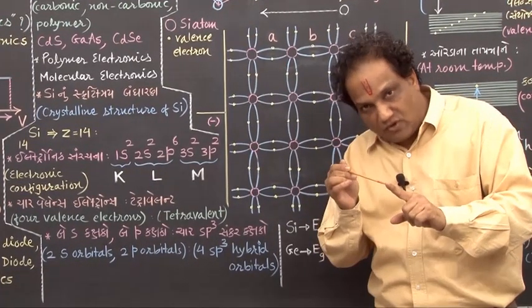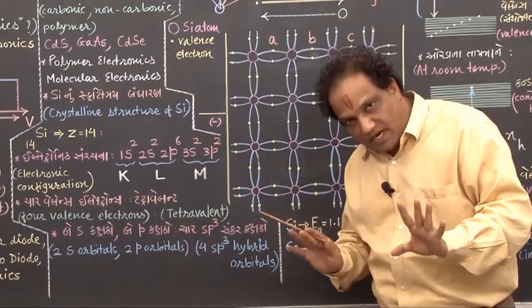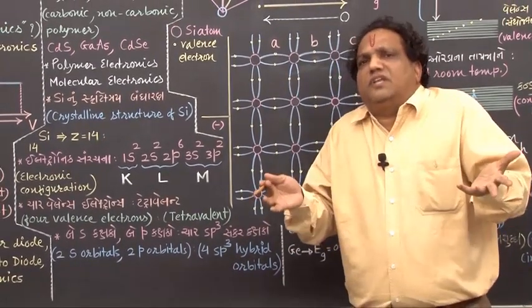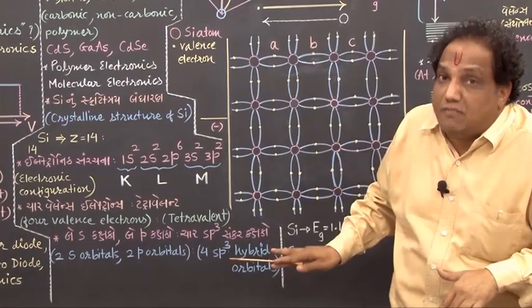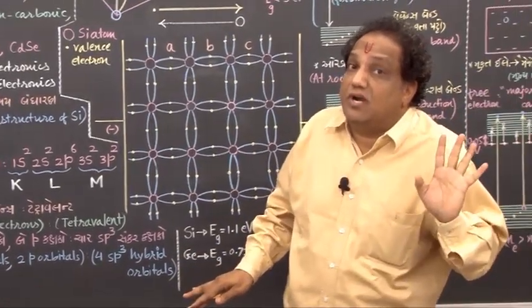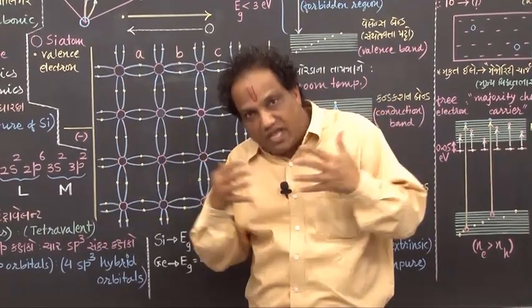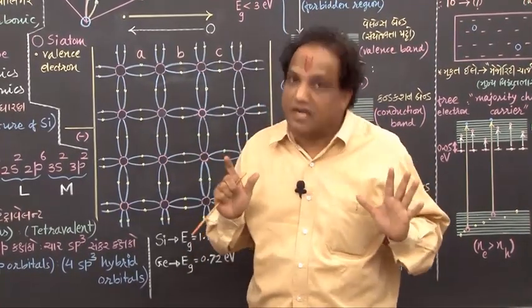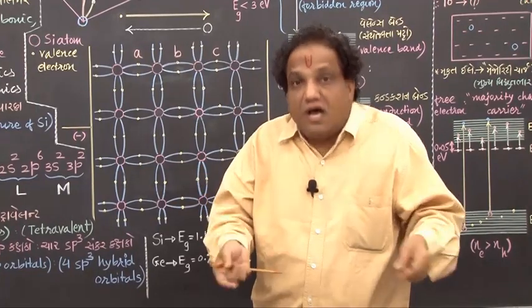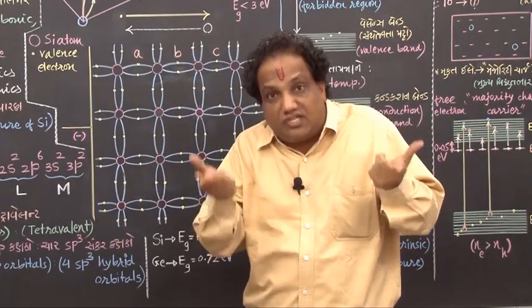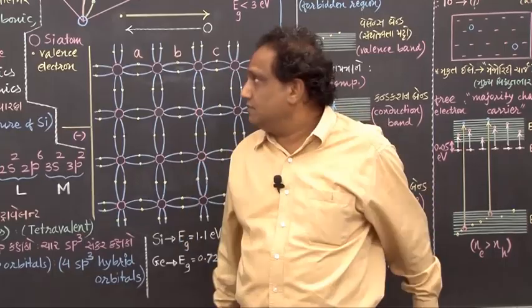And as one silicon atom has this many hybrid orbitals, similarly its surrounding silicon atoms also have the same number of sp3 hybrid orbitals. And then there is covalent bonding between neighboring silicon atoms. How is that bonding? How is the unit cell of this crystalline structure of silicon? I am showing you.